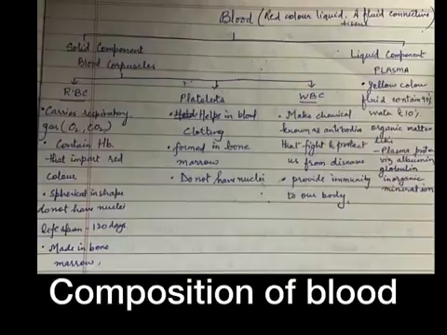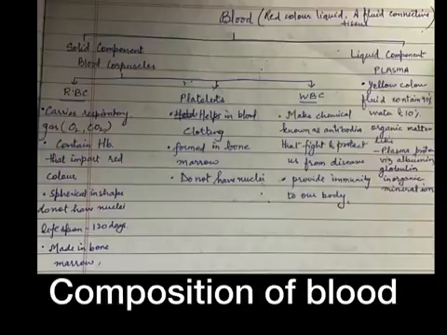Children, now let's learn about RBCs. RBCs are red in color due to the presence of red pigment called hemoglobin inside them. RBCs are carriers of oxygen. Red blood cells carry oxygen from the lungs to all the cells of the body. It is actually the hemoglobin present in the RBCs which carries oxygen in the body.